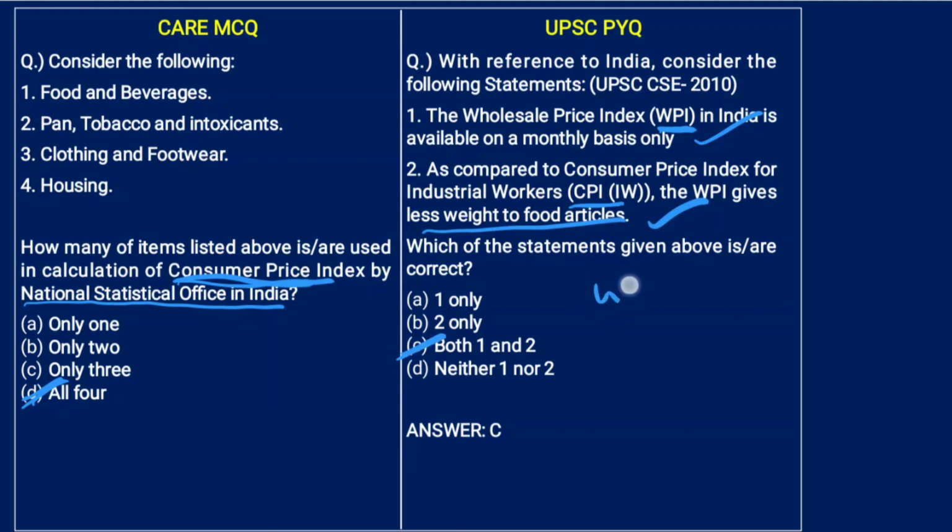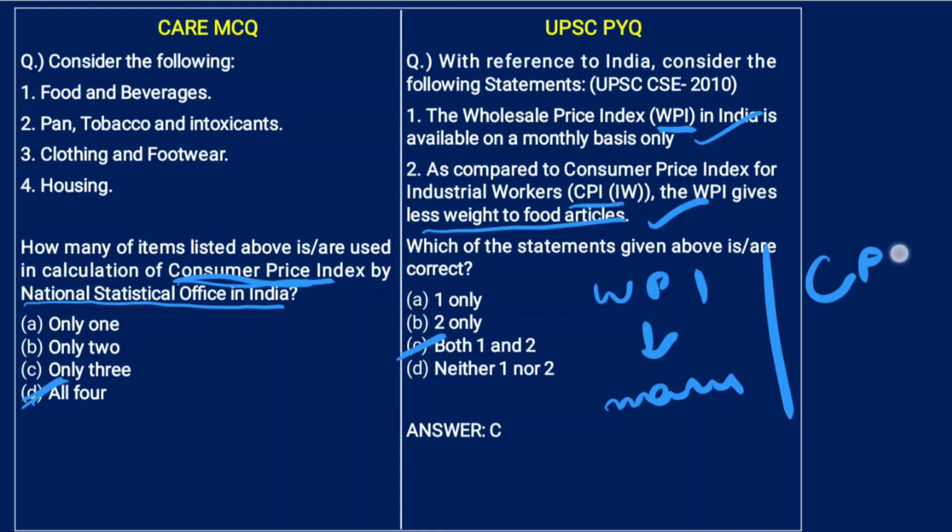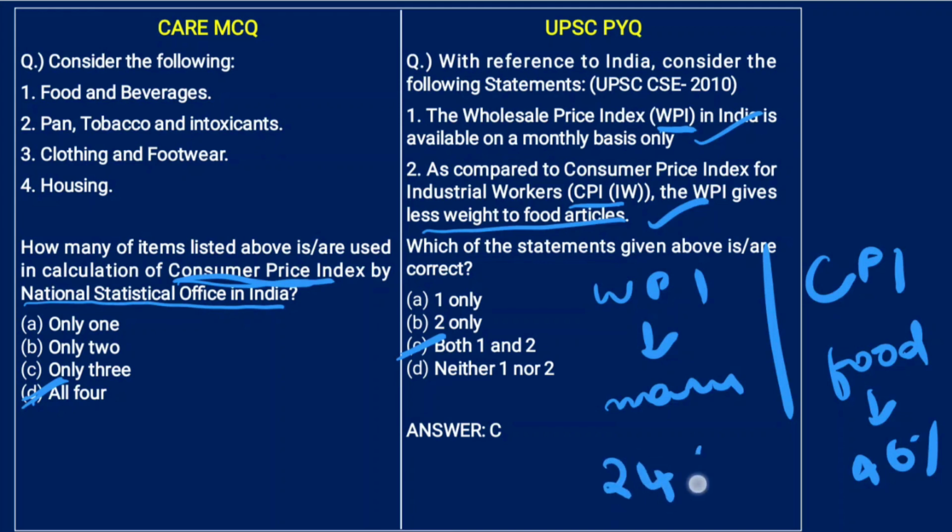And in WPI, more weight is given to manufacturing goods, and in CPI, more weight is given to food. Food, as in 46% is given to food, and in WPI only approximately 24% is given to food. So the statement is correct.